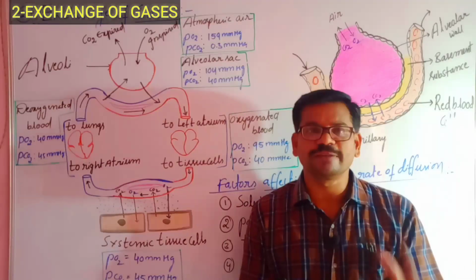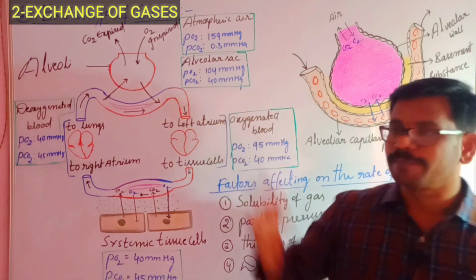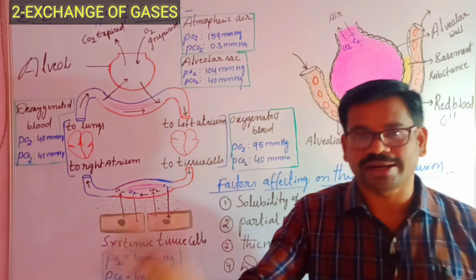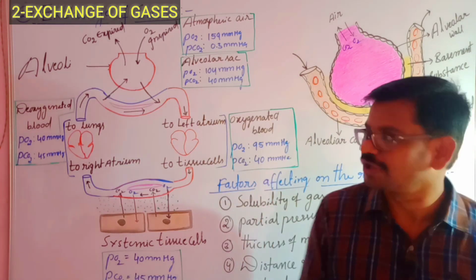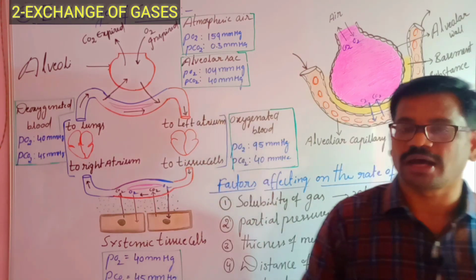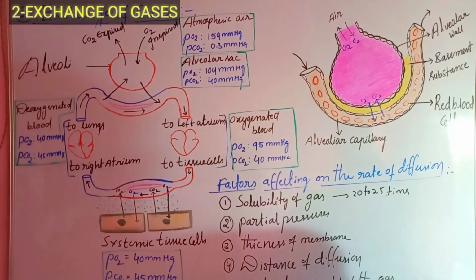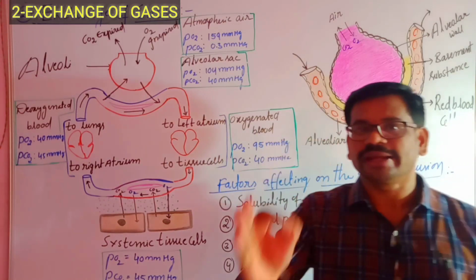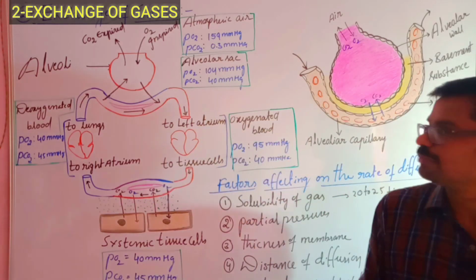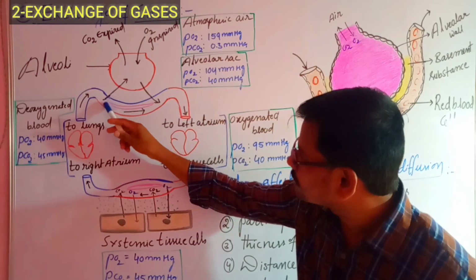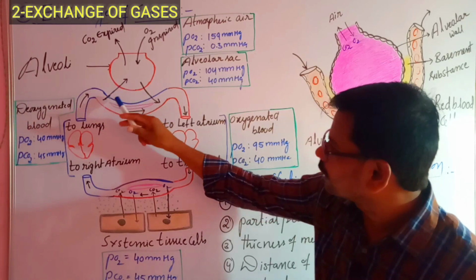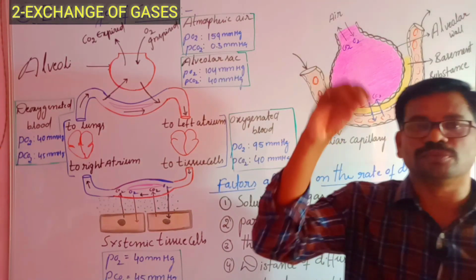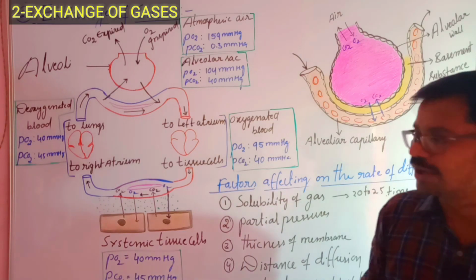Now, solubility of gas. How does solubility of gas influence the rate of diffusion? For example, a gas having high solubility diffuses at a faster rate than a gas having low solubility. Here we are talking about oxygen and carbon dioxide. The solubility of carbon dioxide is 20 to 25 times higher than that of oxygen, so carbon dioxide can diffuse much faster than oxygen, right?